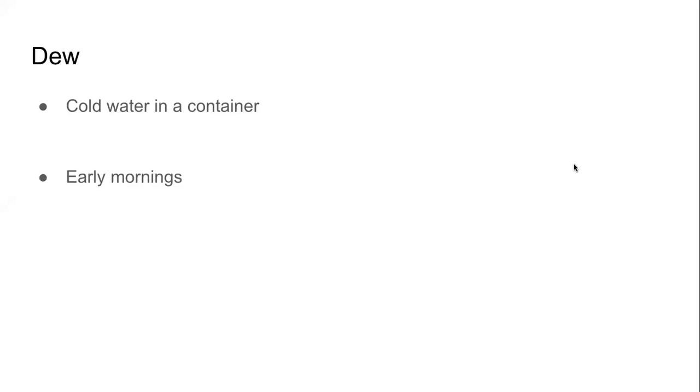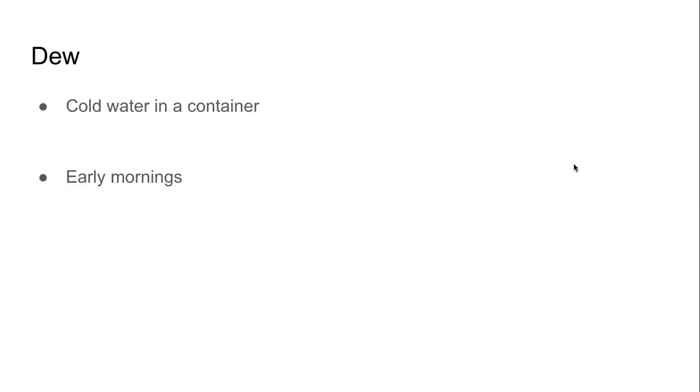The opposite process of boiling. The gas will turn into liquid, the water vapor will turn into water. And we don't have a container. So wherever that water vapor is coming in contact with colder surfaces, it is condensing. Remember, the process is called condensation. It is condensing into liquid. It is condensing into water droplets, that is dew.